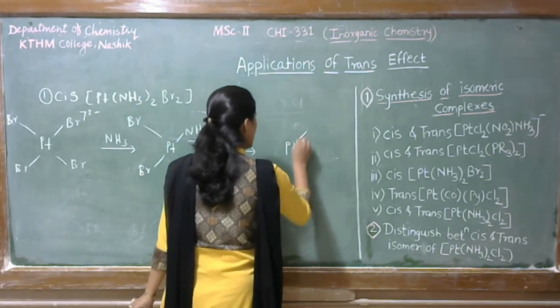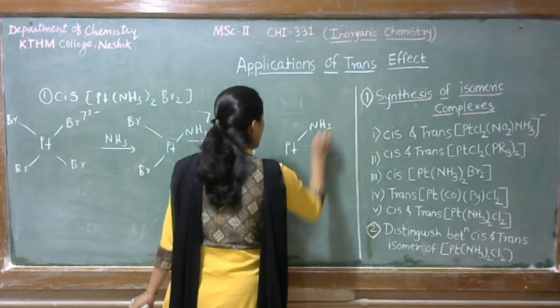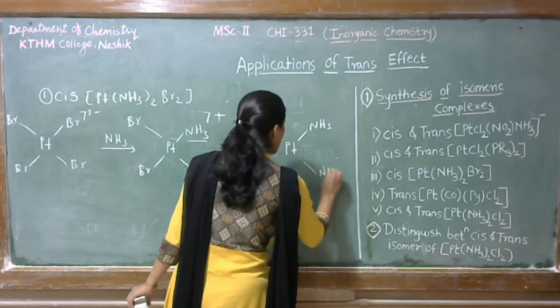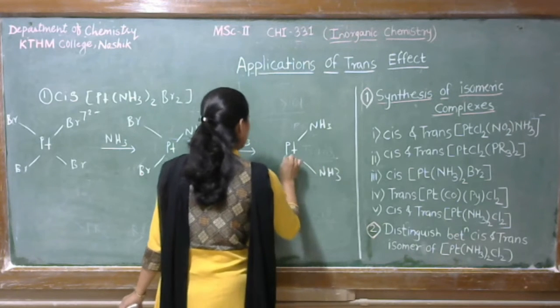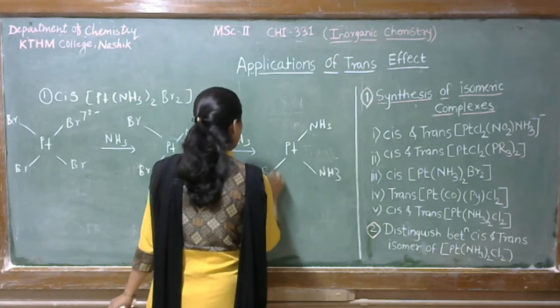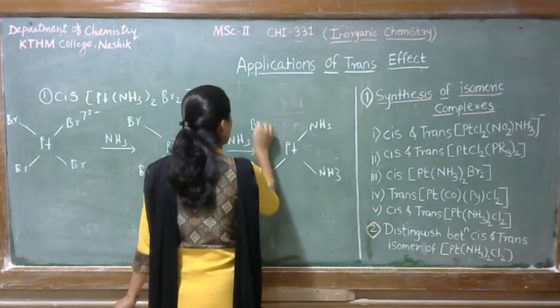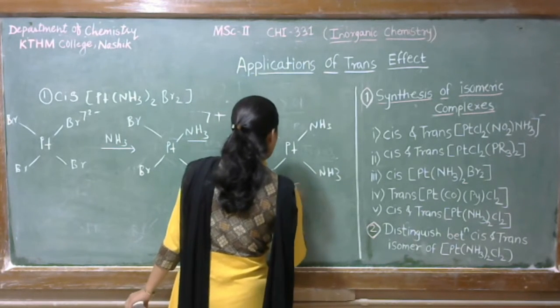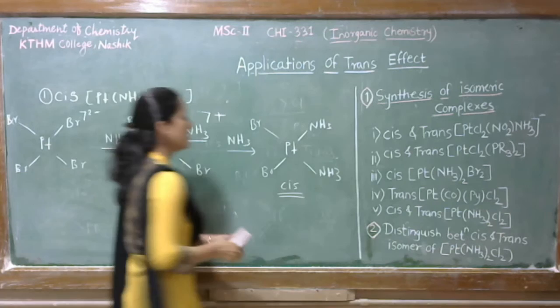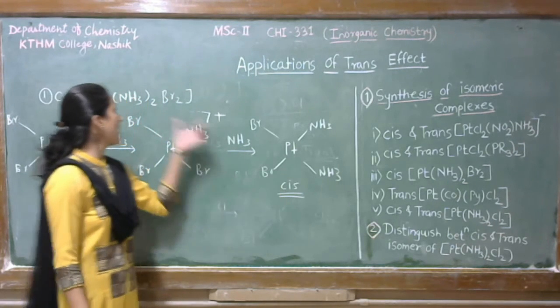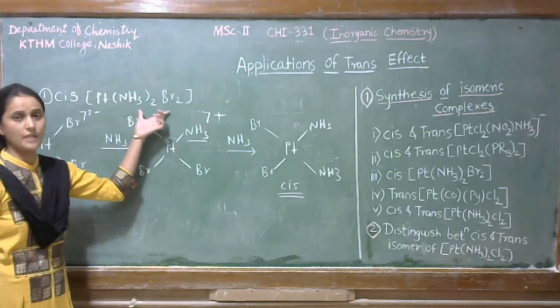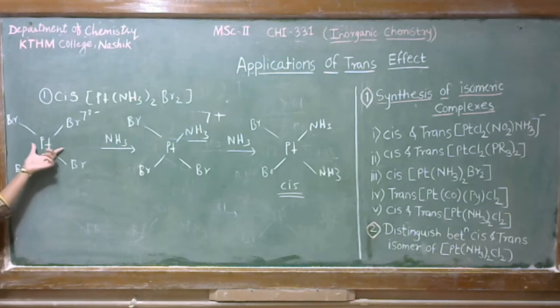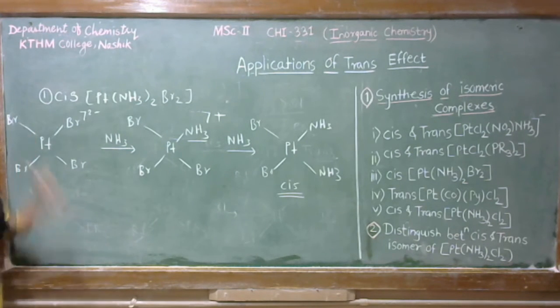Okay. So Pt(NH3)2Br2. Okay. So this is the cis isomer, or this is the synthesis of the cis isomer of Pt(NH3)2Br2 by using PtBr4 2-.